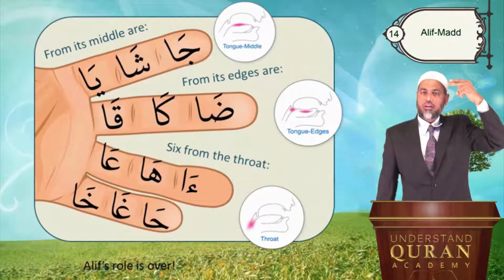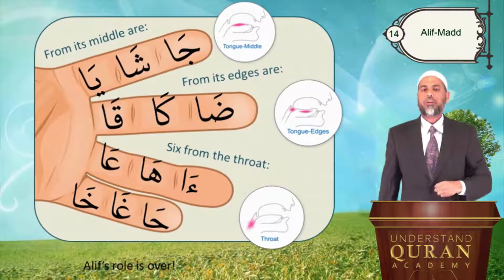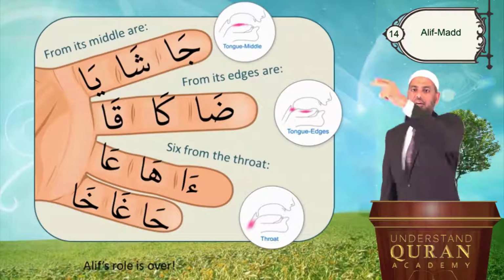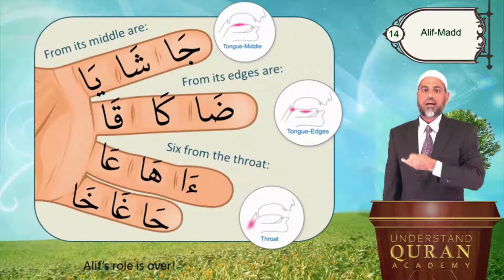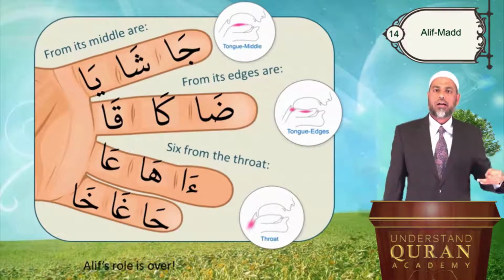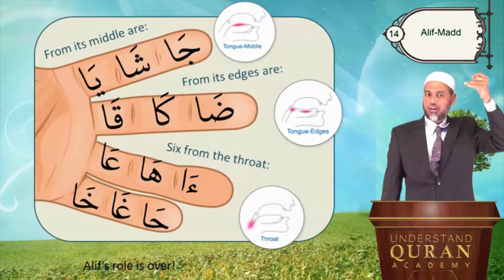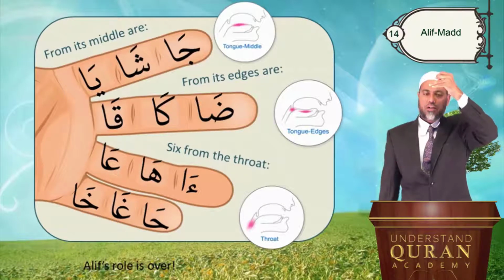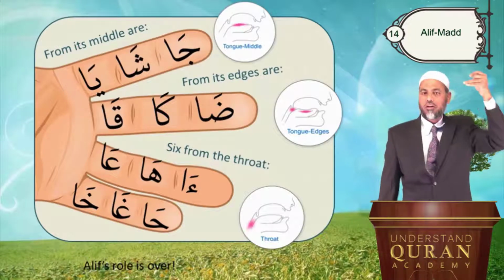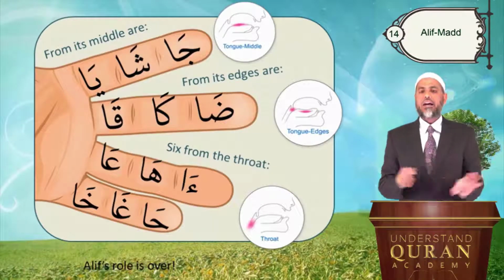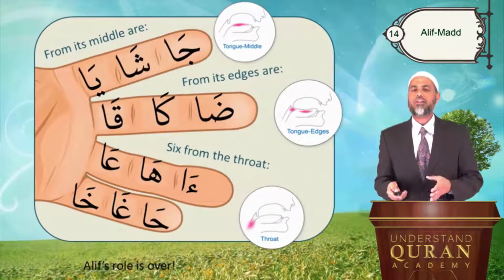Da, ka, qa. Qa is high, so Alif will also be sounding high. From its edges are da, ka, qa. Six from the throat: a, ha, gha, kha. Both ghain and alif will sound high. Kha and alif, both will sound high. You know, gha, kha. And Alif's role is over. No more Alif, because Alif is already here. So we'll not have any more Alifs.